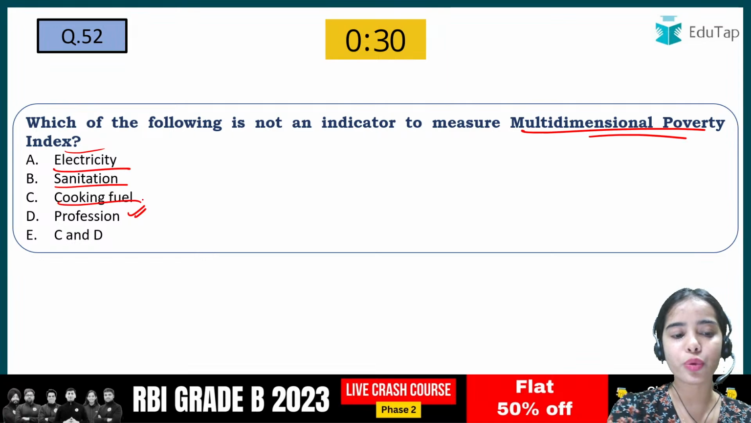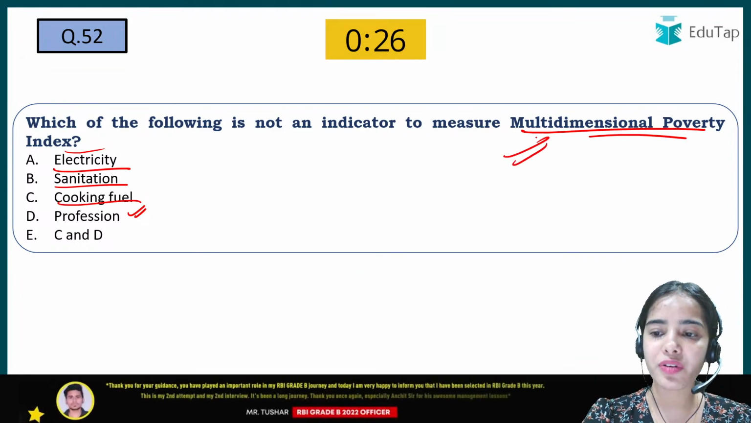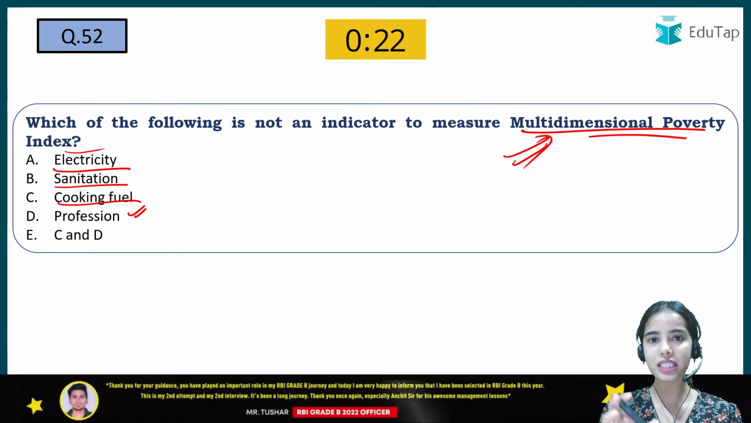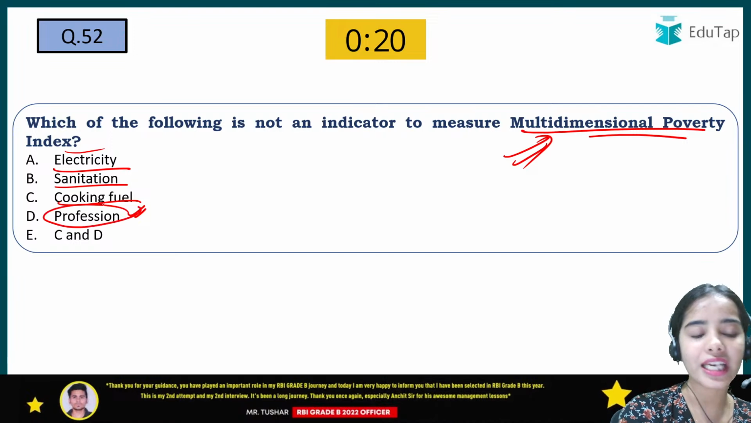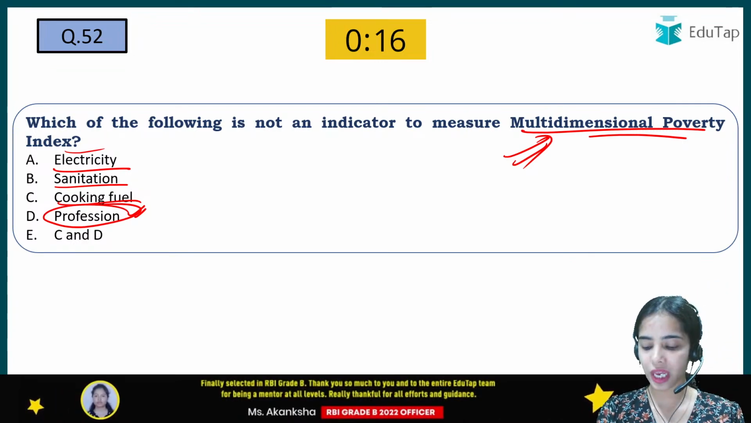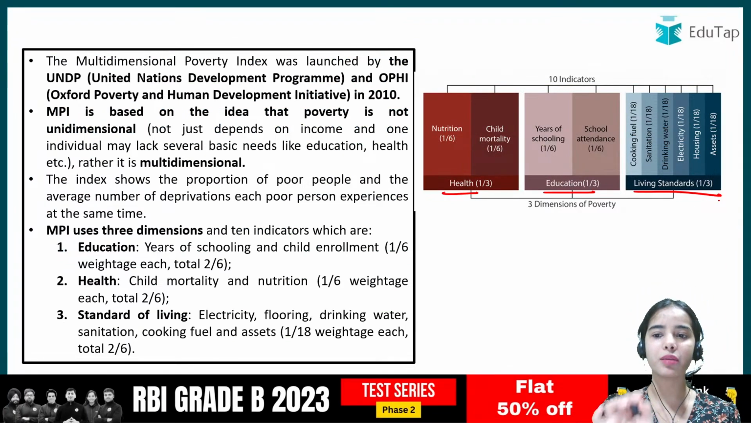Electricity, sanitation, cooking fuel, they all are considered the basic necessities, and that's why they come under the multidimensional poverty index, that the people should have these basic necessities. You can have any profession, that doesn't come under the poverty index. Okay. So the health, education and living standards, they come under the multidimensional poverty.